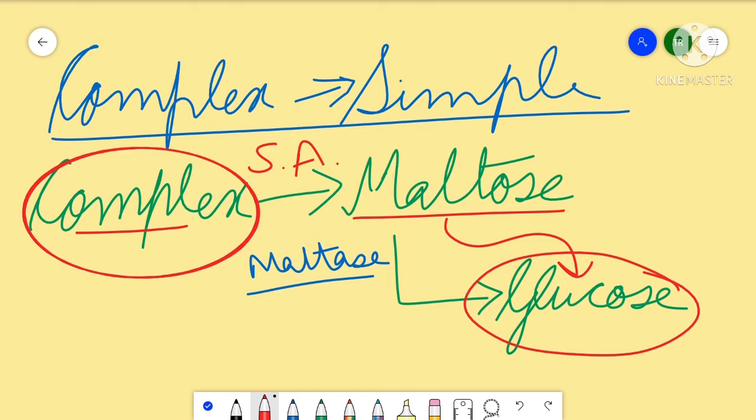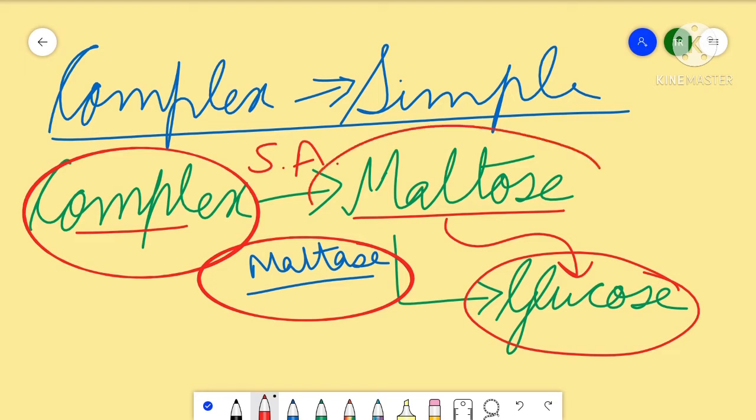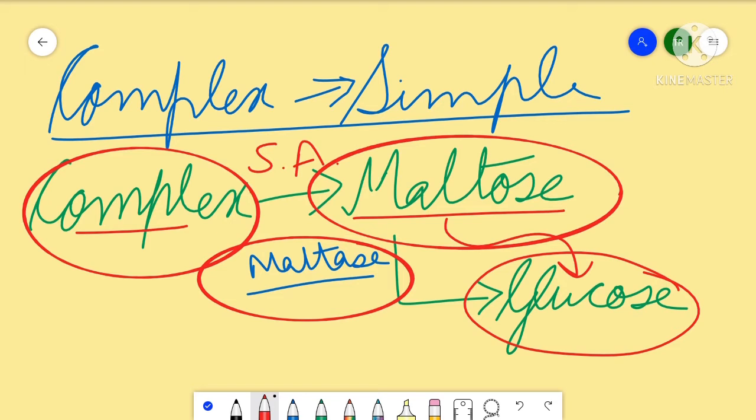Now, one thing I need you to know is that the maltase part is not actually required for your exam. This is just for your knowledge of how the process takes place. In your NCERT book, you will not find any enzyme named maltase, and maltose is also not mentioned. So if you want, you can skip this part. It is not required for exam purposes. So this is what happens inside the mouth of the human body.